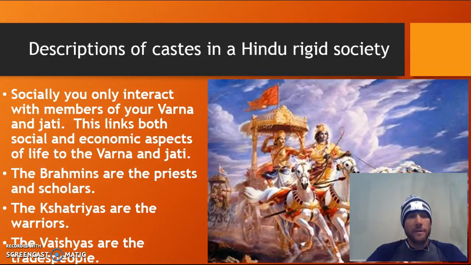And just a quick description of each of the different castes. Remember, at the top were the Brahmins. So these were the priests and these are the scholars, because these are the most prized and highly sought after jobs within society. They have the most prestige. The Kshatriyas were the warriors. In Hindu society, the Vaishyas were the tradespeople. So these were the business people. These were the people that were creating the economy.